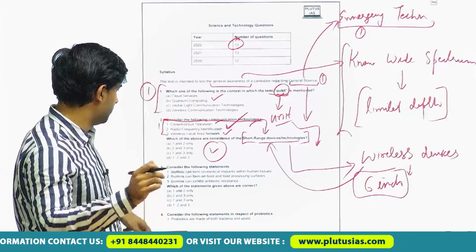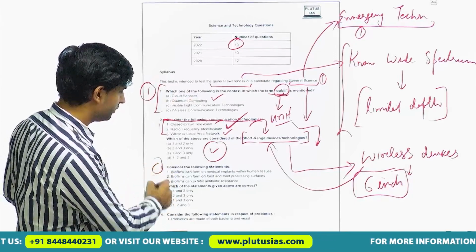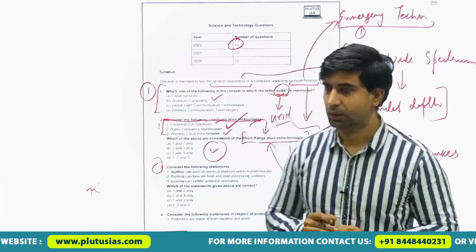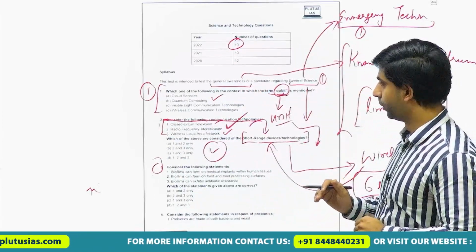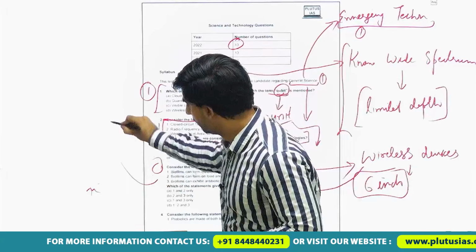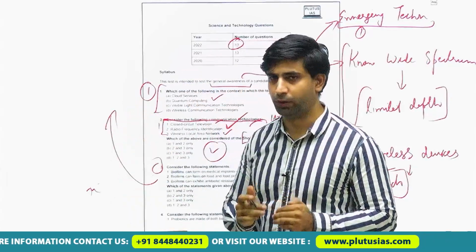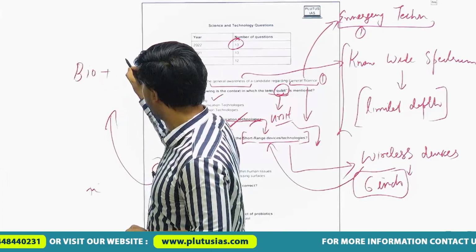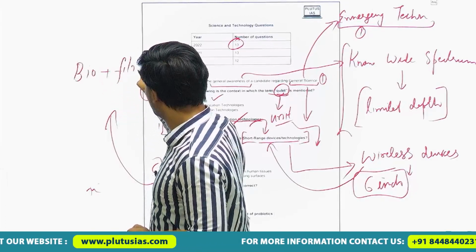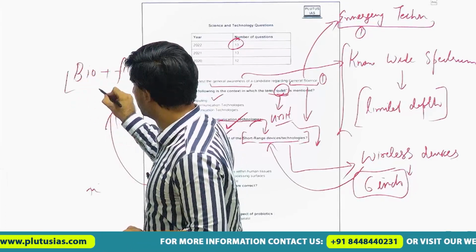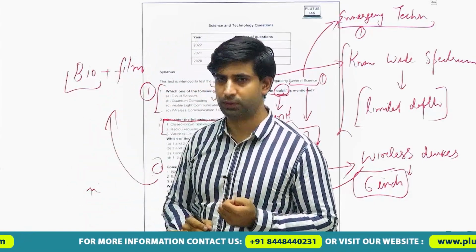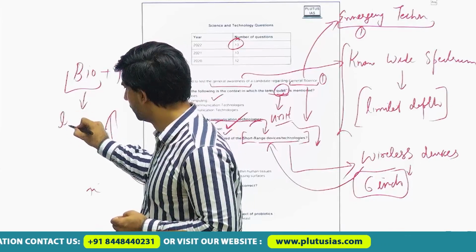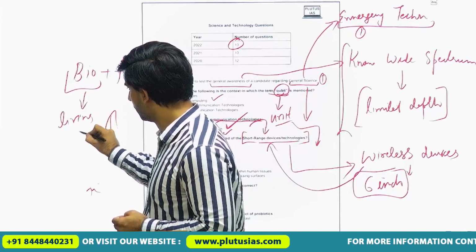And then the third question, again it is a statement related with the biofilm. When we study any topic, we will try to cover basic things. Biofilm, as the term states, is a combination of bio and film. And bio here means living organisms, living microbes.